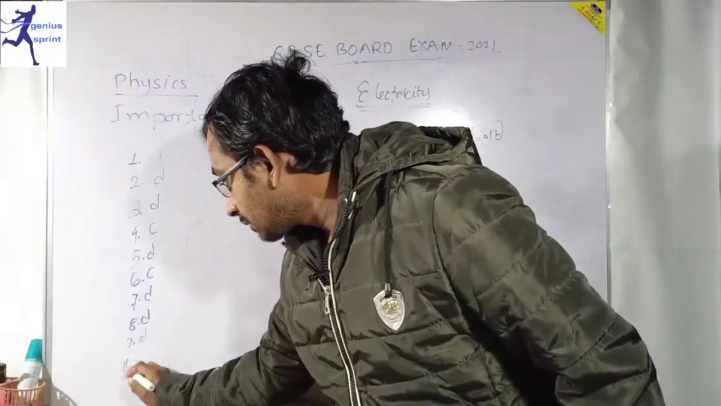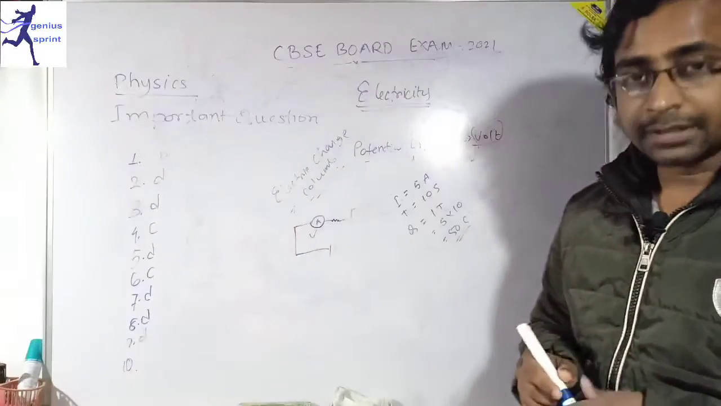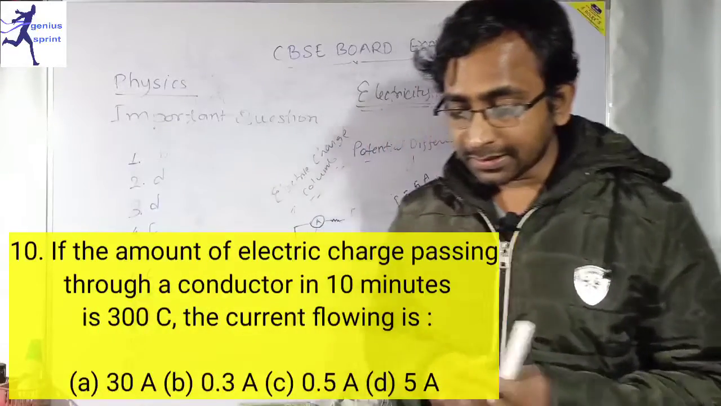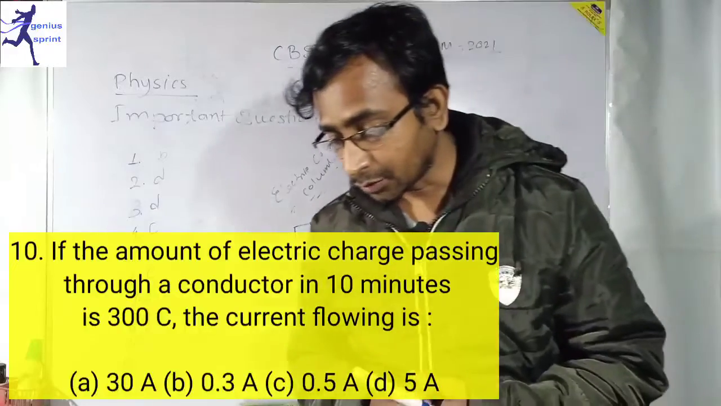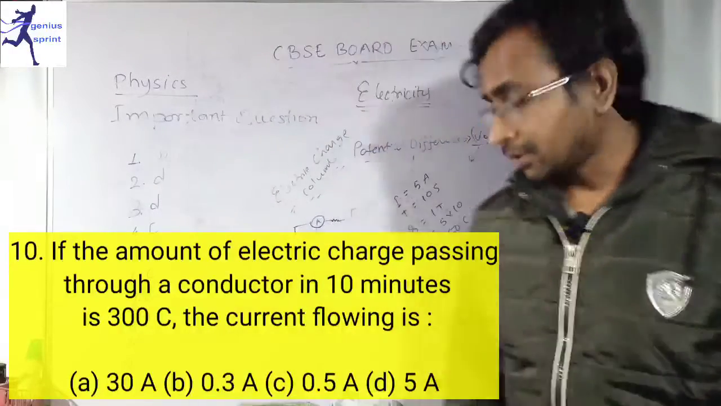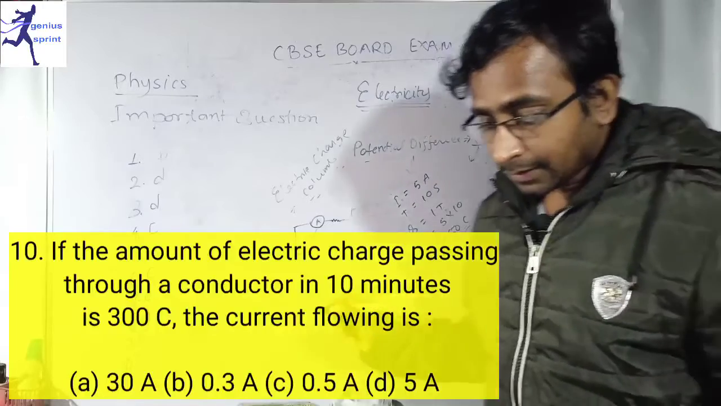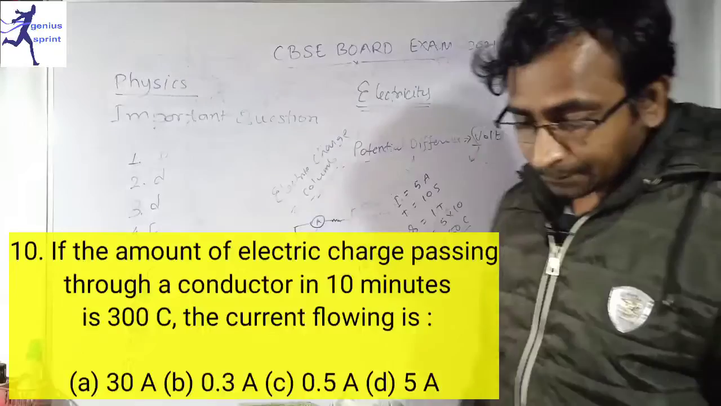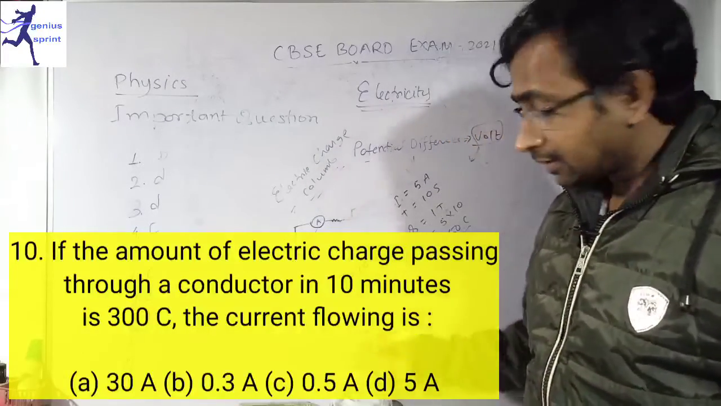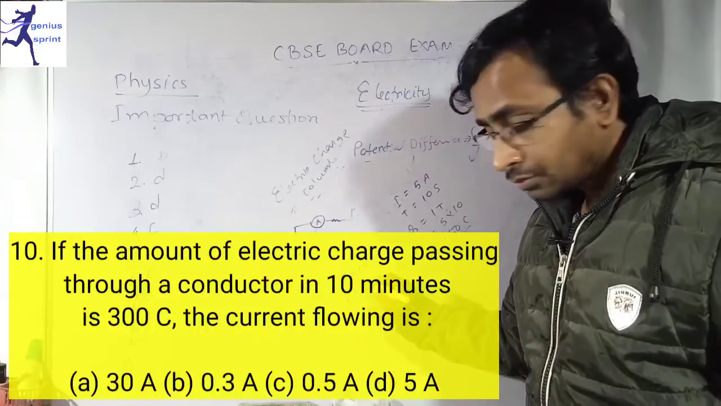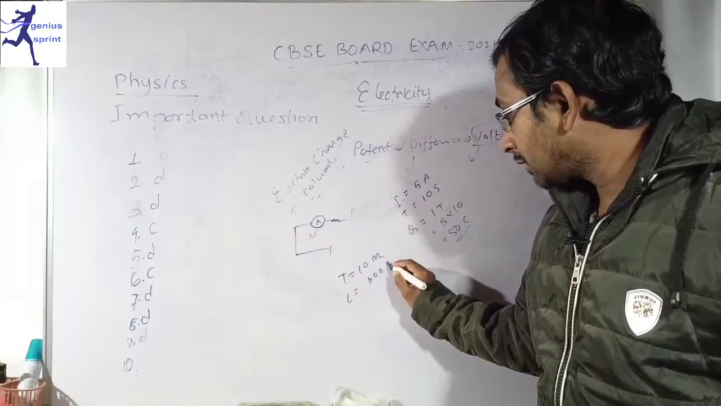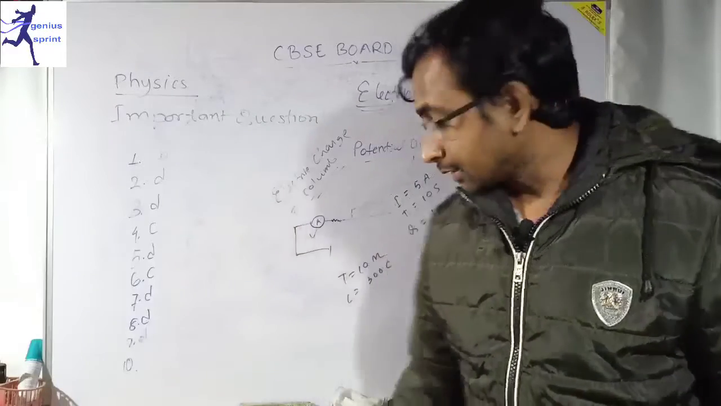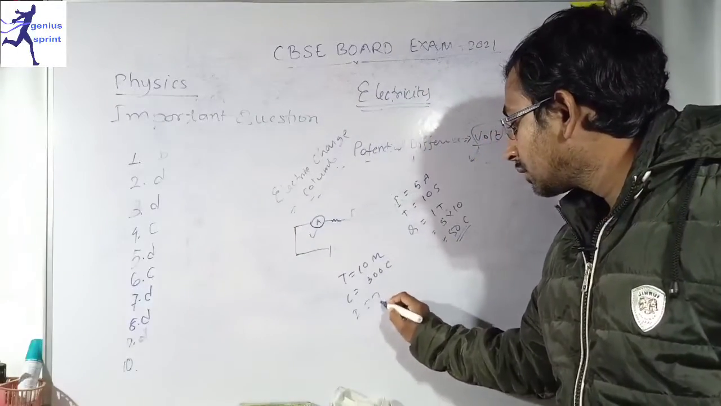Now question number 10. Question number 10 says that if the amount of electric charge passing through a conductor in 10 minutes is 300 coulombs, what is the current flowing? That means what is given? Time is given as 10 minutes, and charge is equal to 300 coulomb. So we have to find the current flowing through it. Yes, we have to find I equals how much.